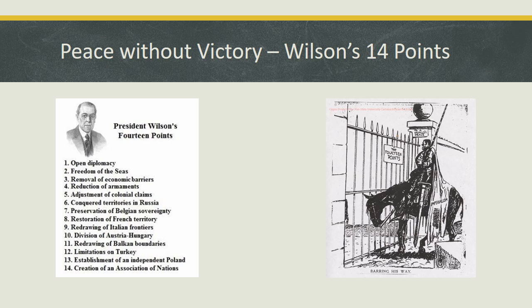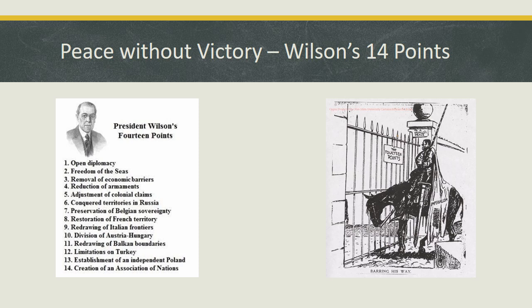U.S. President Woodrow Wilson wanted to shape the peace treaty to end the war so that there was no true victor. His 14 points were designed to address the causes of the war and prevent another one. First, Germany, who got blamed for starting the war, would return to its 1871 Franco-Prussian War pre-war borders.